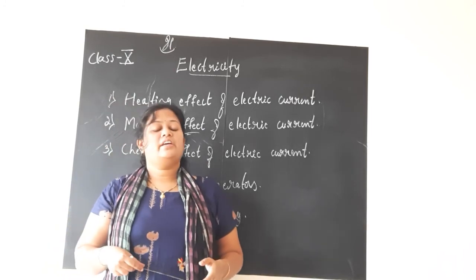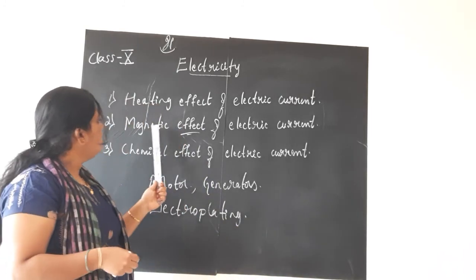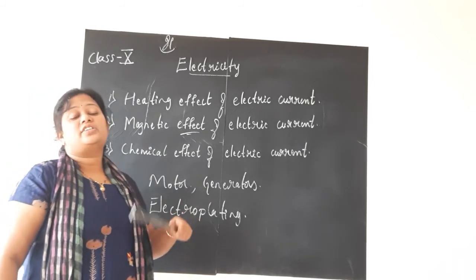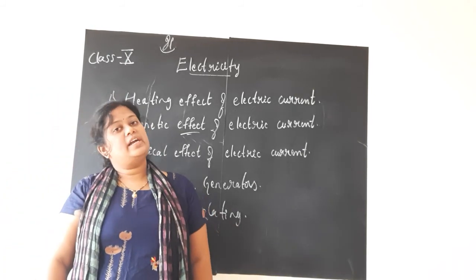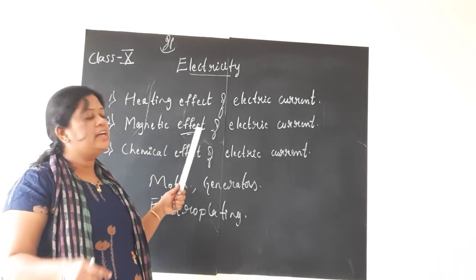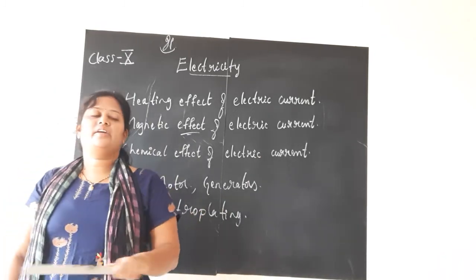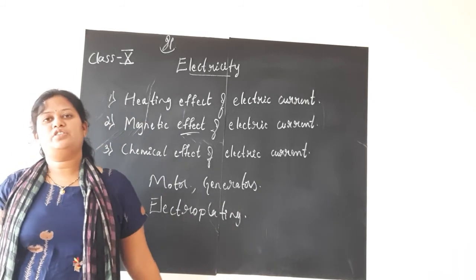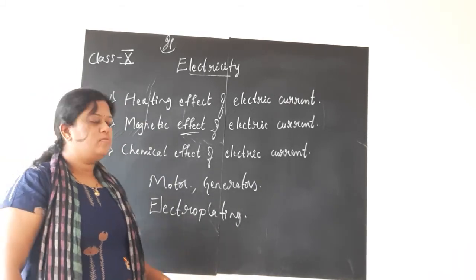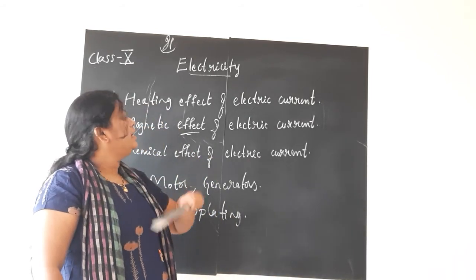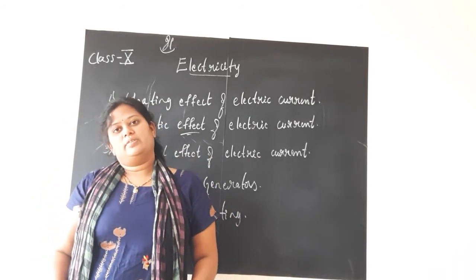Magnetic effect: motors and generators work on this principle, which we will study in detail in the next chapter. Next is the chemical effect, and the best example is electroplating, which I already explained. So this is about the heating effect of electric current.